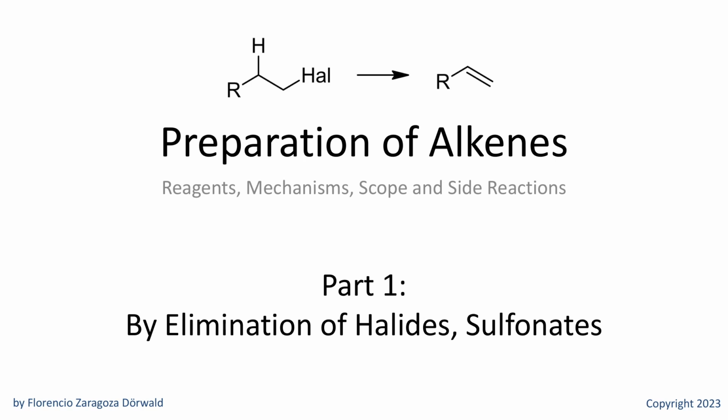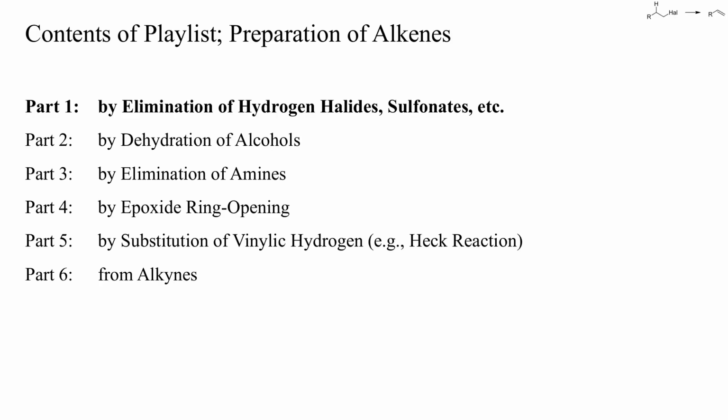Welcome, this is the first video of a playlist about the preparation of alkenes. In this first part, we'll have a look at the beta elimination of hydrogen halides and sulfonic acid esters. This reaction has been thoroughly investigated and many variations are known, but I'll limit myself to the most relevant.